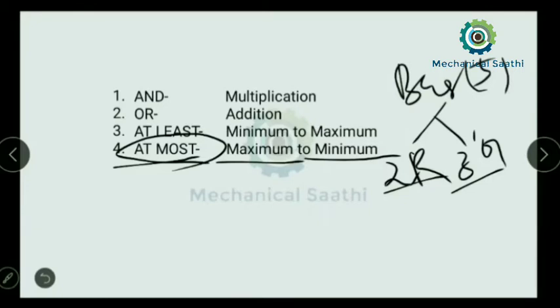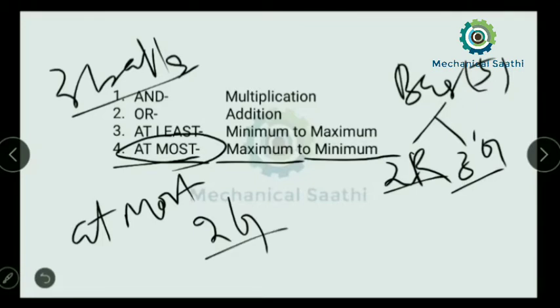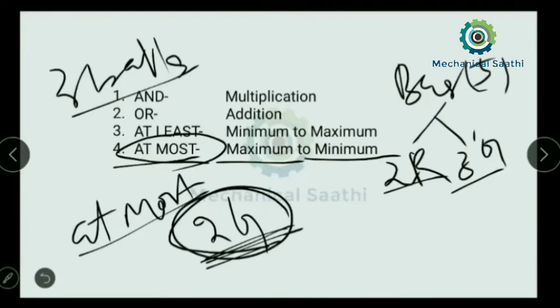So suppose it is asking to find out the probability of getting, suppose we are picking 3 balls, and it is asking for the probability of getting at most 2 green balls. Okay, so from here we can get to know that the maximum value of green balls we can pick up is 2.